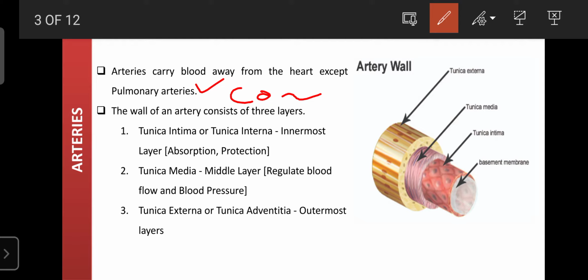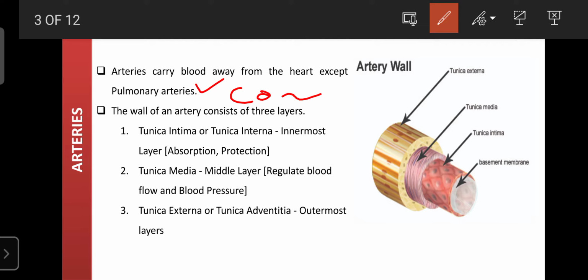The remaining arteries always contain the oxygenated blood. And arteries are always present deeper to the skin, so we cannot easily locate them.